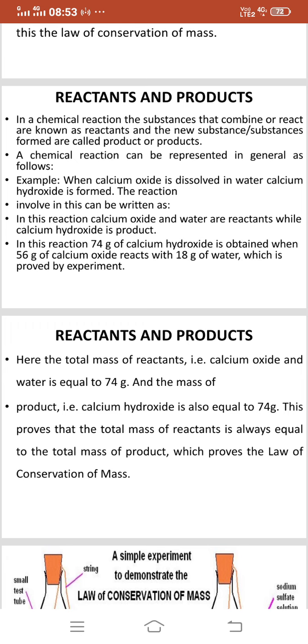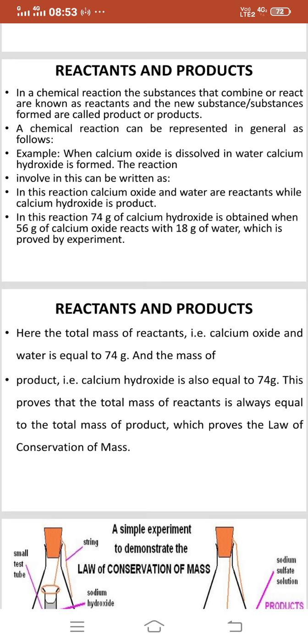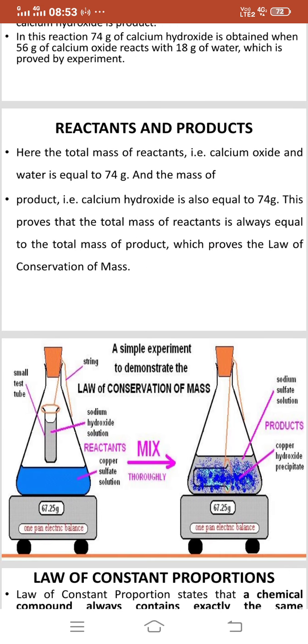Here the total mass of reactant calcium oxide and water is equal to 74 gram, and the mass of product calcium hydroxide is also equal to 74 gram. This proves that the total mass of reactants is always equal to the total mass of product, which proves the law of conservation of mass.